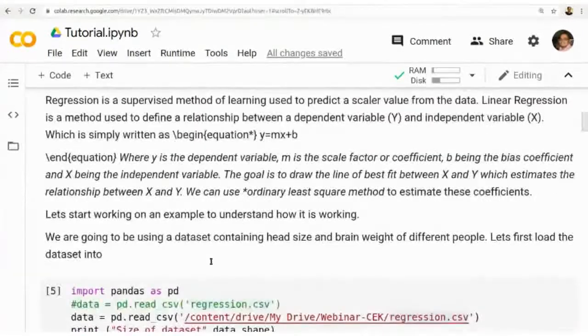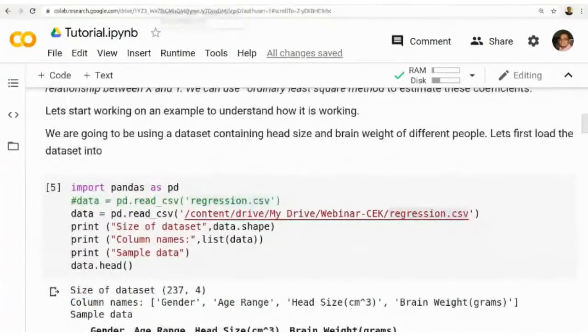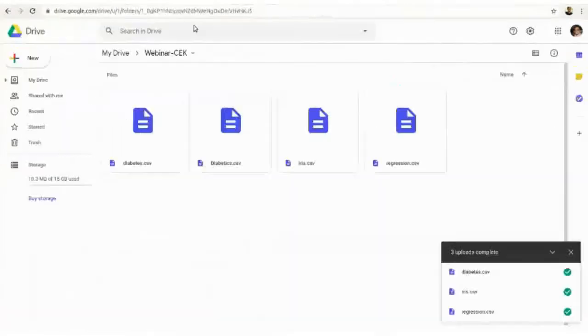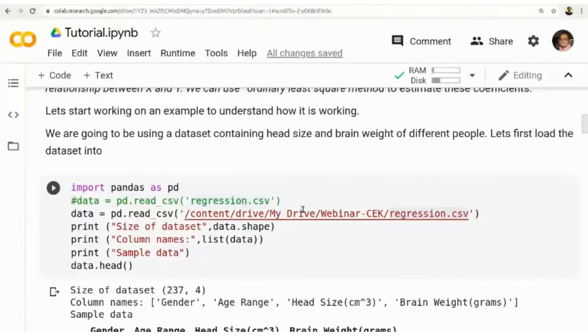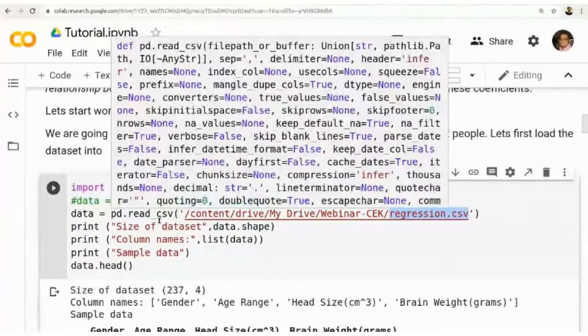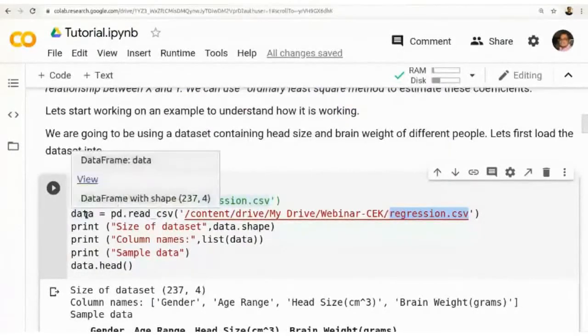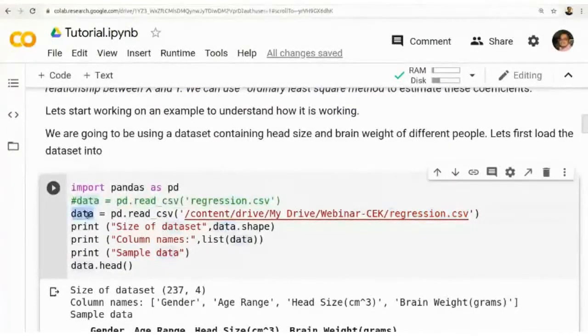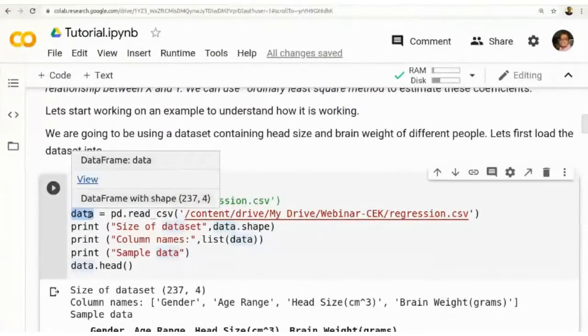All the necessary files will be available in your drive, so you can first upload them into the drive. After mounting, you are using regression.csv. It is available here, regression.csv. So you are using this file with the function. You can load the data using this command, pd.read underscore csv. So you have loaded the data. The data is a variable that is actually called a data frame.